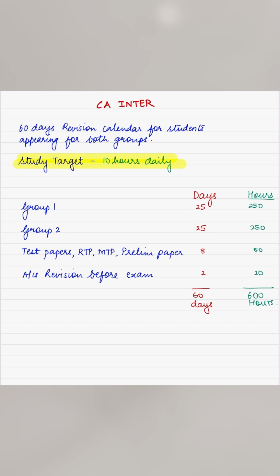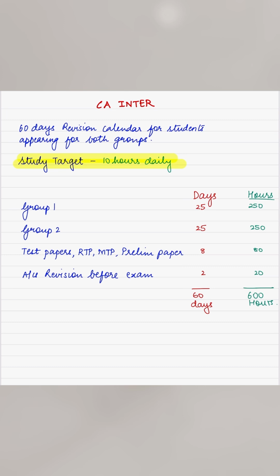So try to complete Group 1 in 25 days, studying 10 hours every day. You can manage the time that you give for each subject depending upon your preparation. So let's say for accounts, if you have given around 70 hours, for law you can give 50 hours, for tax you can give the remaining hours. So this will help you to plan your day accordingly.